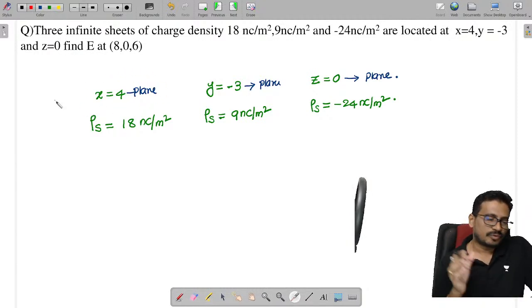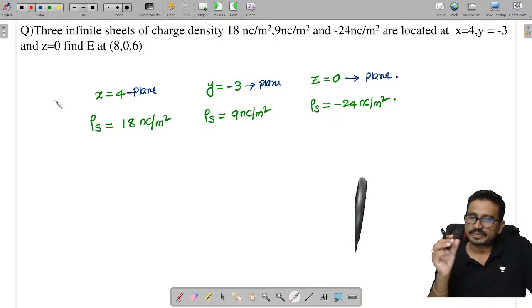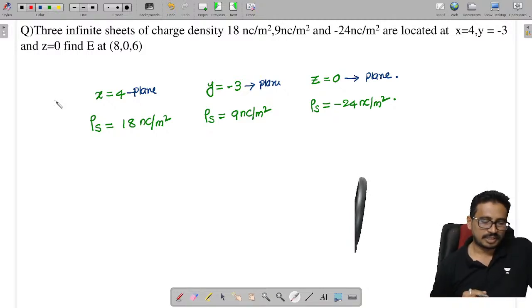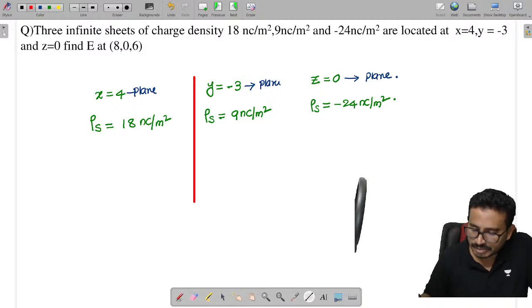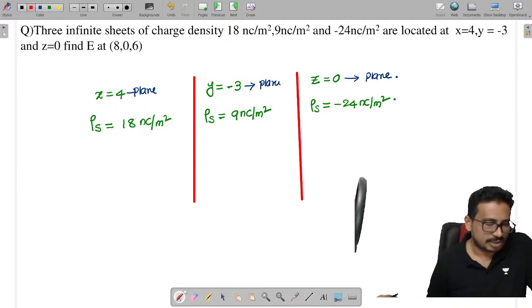X is equal to 4 is called the yz plane. Which axis is perpendicular to this yz plane?